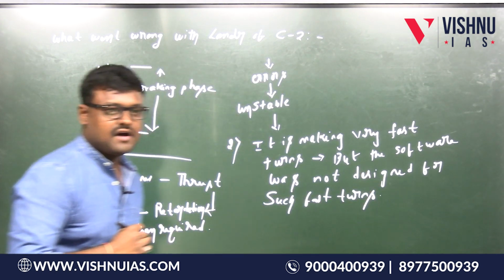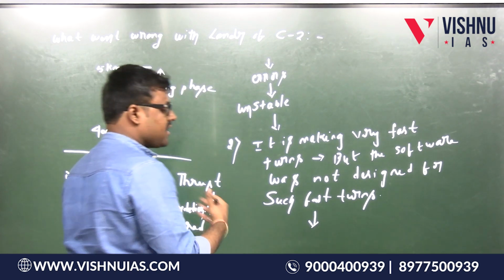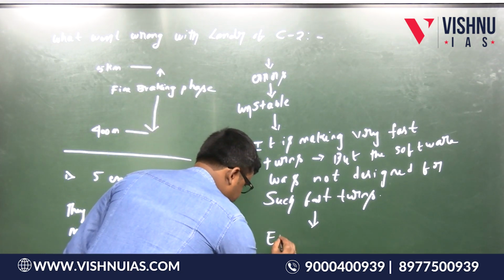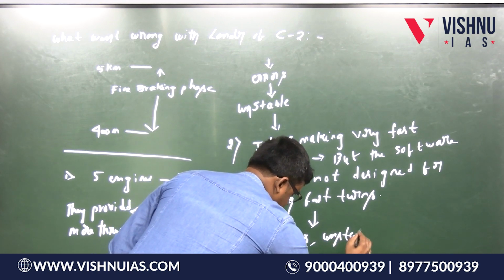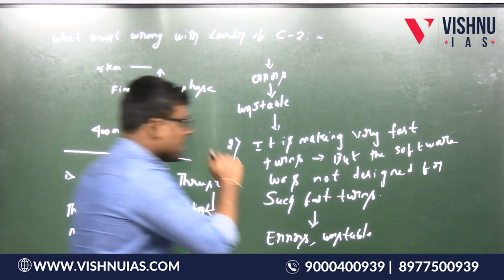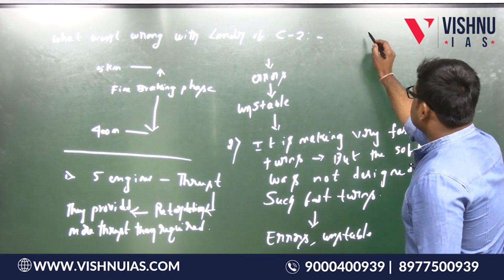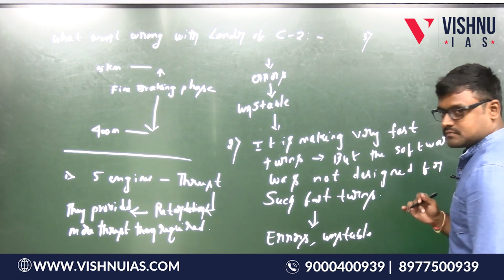It was not designed for such fast turns. It further became unstable and the errors got accumulated. So next I am discussing the third point. What caused the failure of this lander?